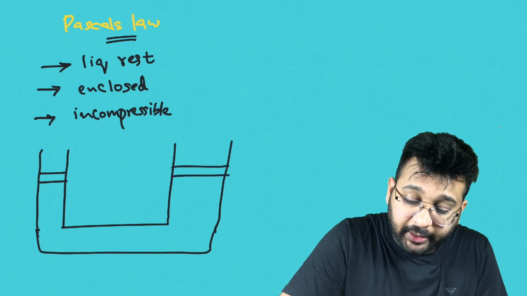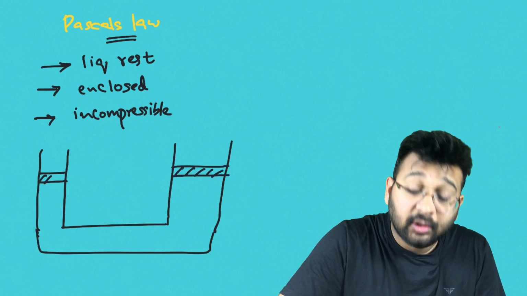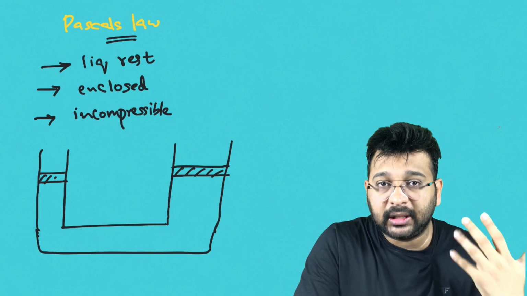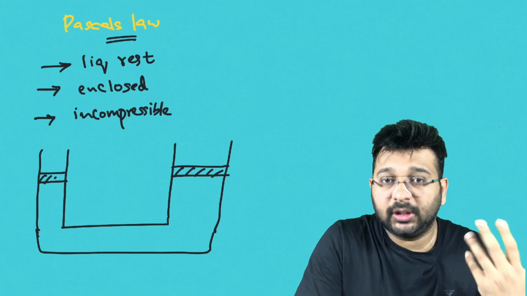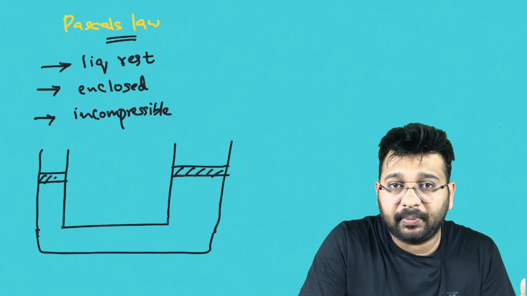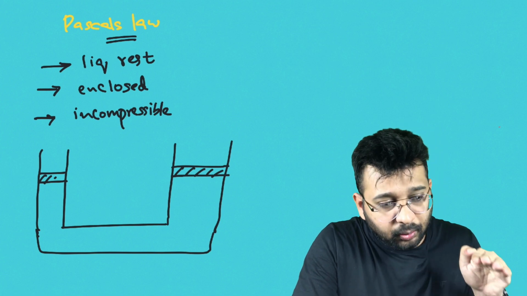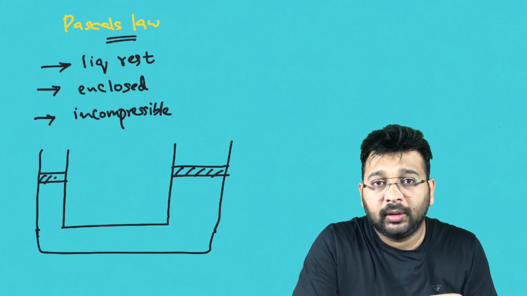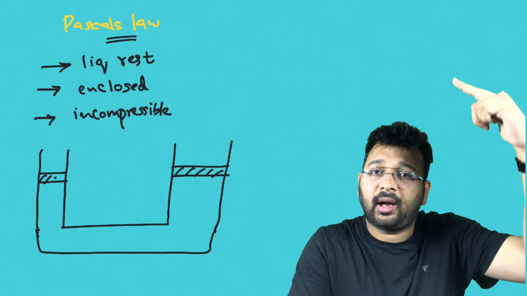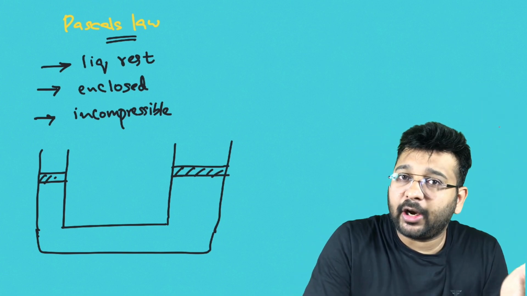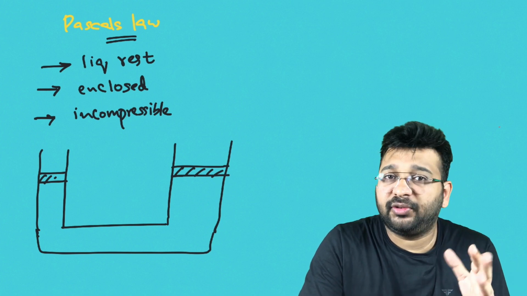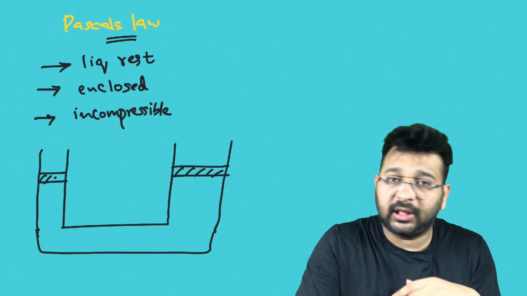As we know, when you bring a car to a vehicle service station for washing or any kind of service, the car will be moved onto a platform, and when a switch is on, the platform will raise the car. The car has enormous weight, but we are not applying that much force on the lever to uplift the car.